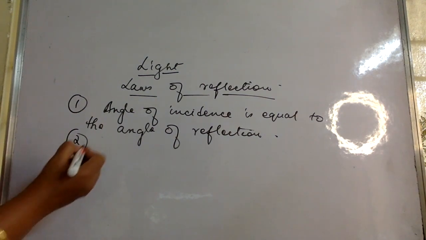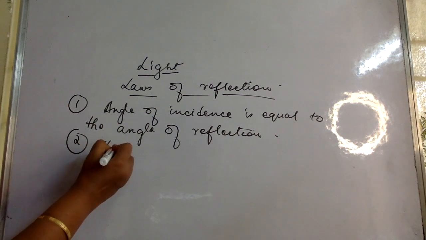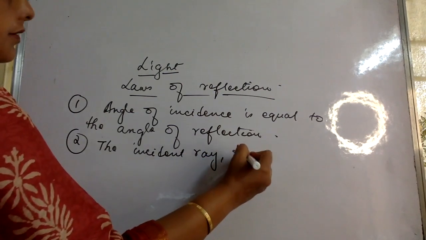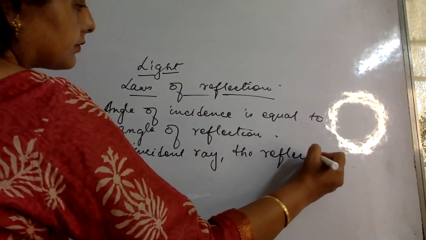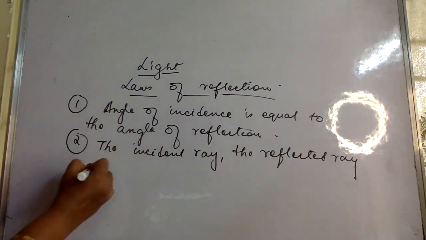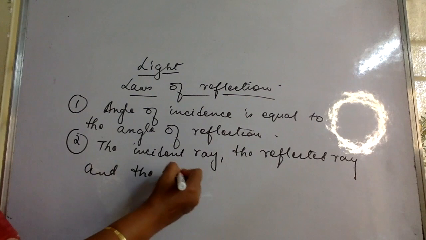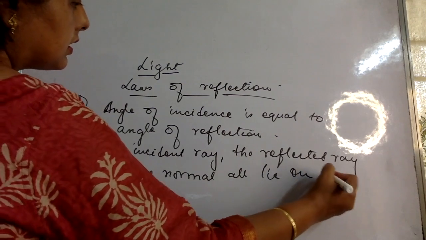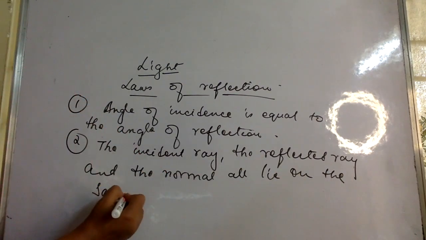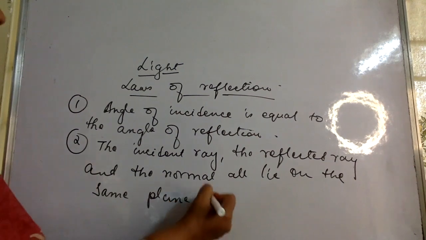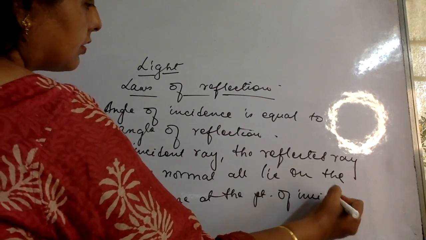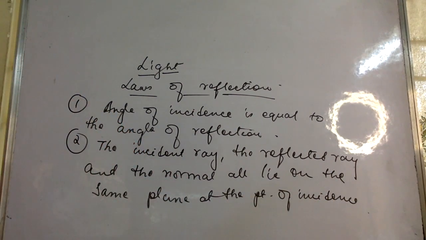The next thing is the incident ray, the reflected ray, and the normal all lie in the same plane at the point of incidence. Okay, all lie in the same plane at the point of incidence. So these are the two rules.